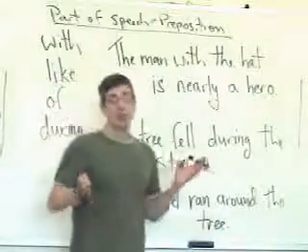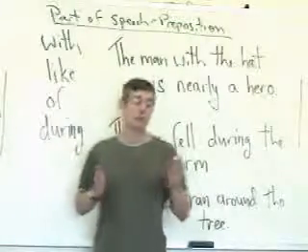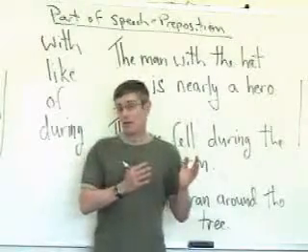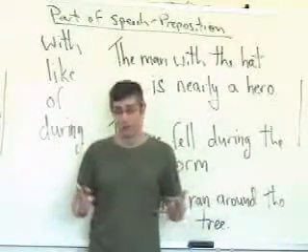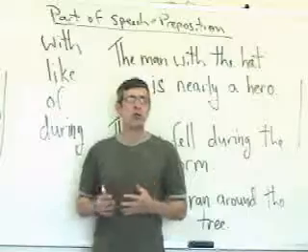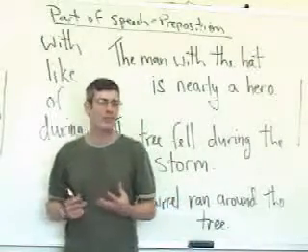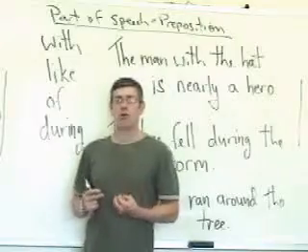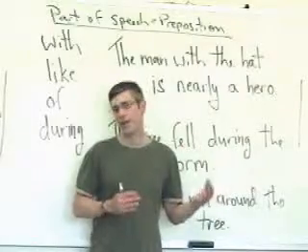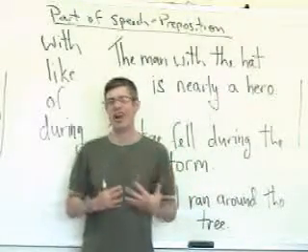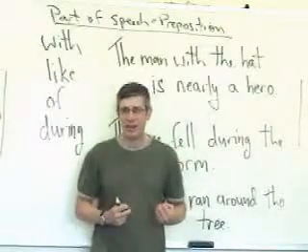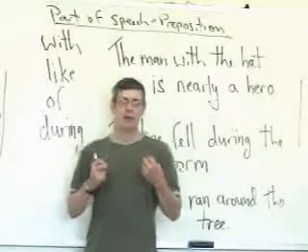Now, for example, in the squirrel ran towards the tree, towards is the preposition. The noun that comes after the preposition is tree, as it always is in these examples taught to gullible children. Towards the tree. And towards the tree is the prepositional phrase, and it answers the question, where? The squirrel ran towards the tree. Where did it run? Towards the tree. If it answers the question where, it is functioning as an adverb. So, towards the tree is a prepositional phrase, it's functioning as an adverb, and it's modifying the verb runs.